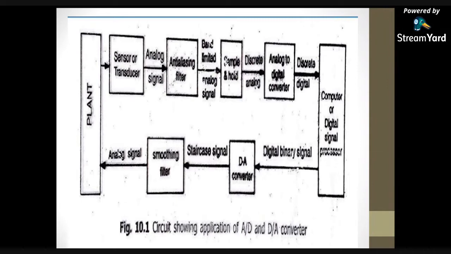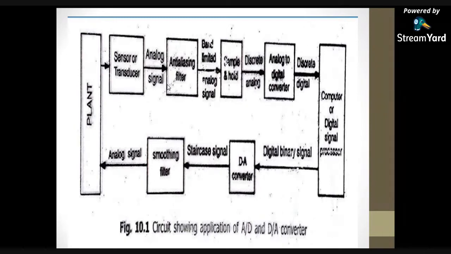So basically in any communication system or in any system, this process will continue. Whatever analog signal we are receiving from the real world will be given to the anti-aliasing filter. The anti-aliasing filter will convert the analog signal into a band limited signal, because already we know that a filter is nothing but a frequency selective network. After the anti-aliasing filter, I have the sample and hold circuit.